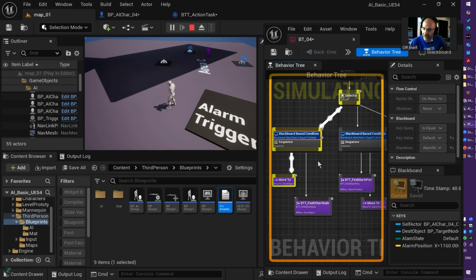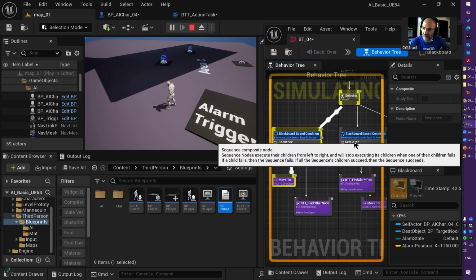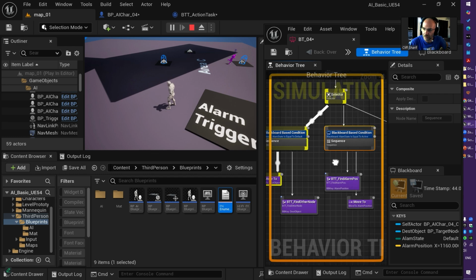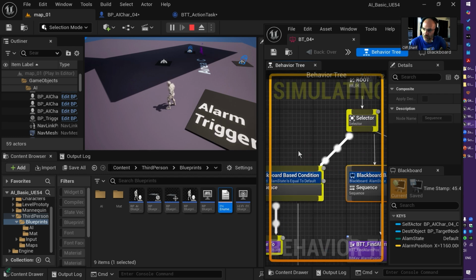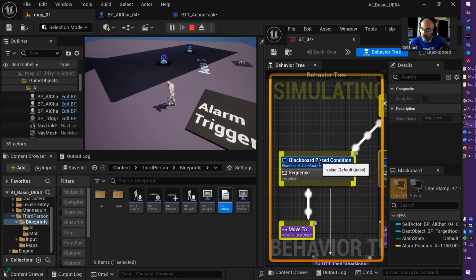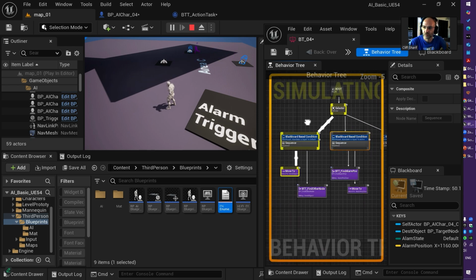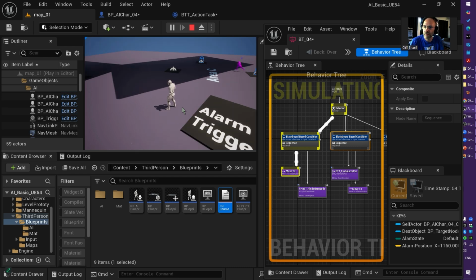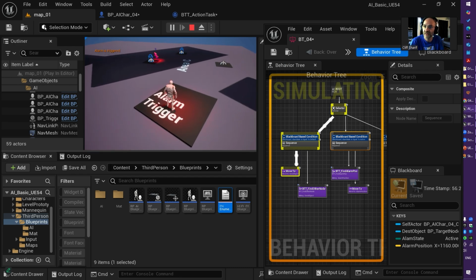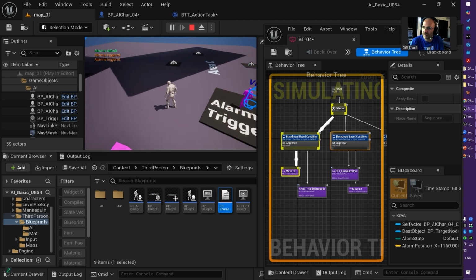In this case, I have two sequences of different behavior which I can select by using a Blackboard decorator and switch between these two. So it's quite useful how to manage your AI behavior, how to decorate it, and reach complex behaviors.